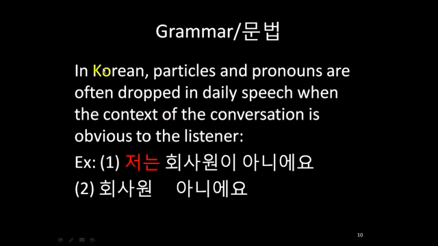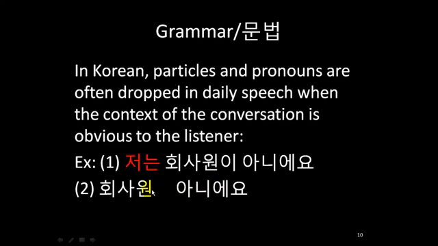In Korean, particles and pronouns are often dropped or omitted when the context of the conversation is obvious to the listener. For example, in sentence 1, the sentence 저는 회사원이 아니에요 means I am not an office worker. In sentence 2, the sentence 회사원이 아니에요 also means I am not an office worker.